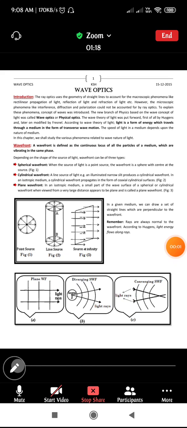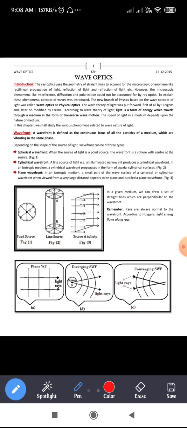Introduction of this part of this chapter. So I'll read out.